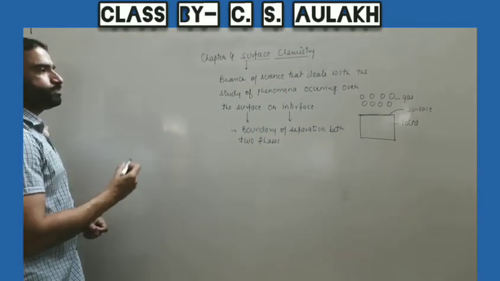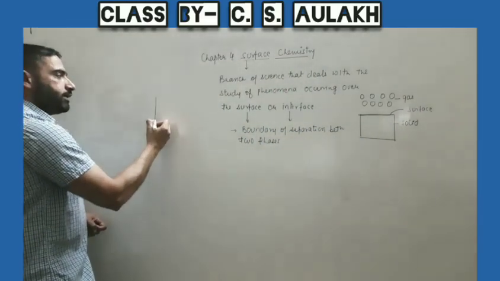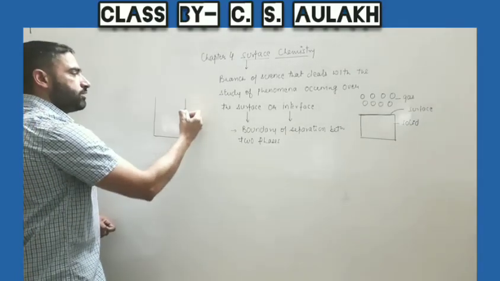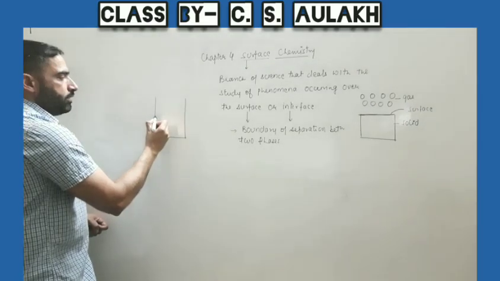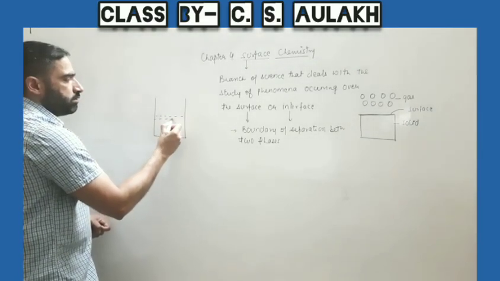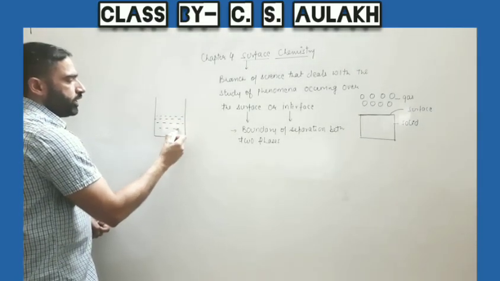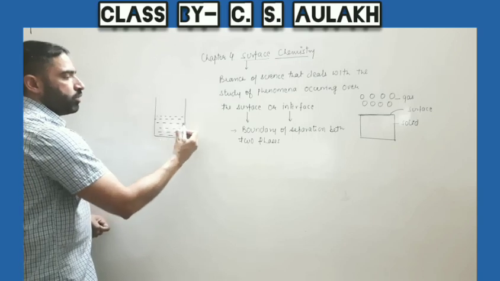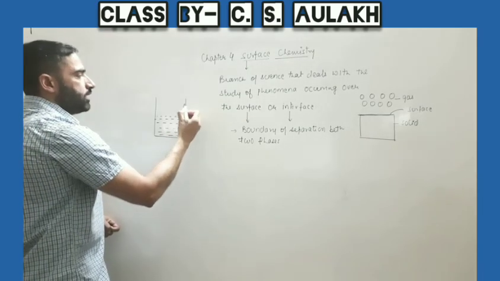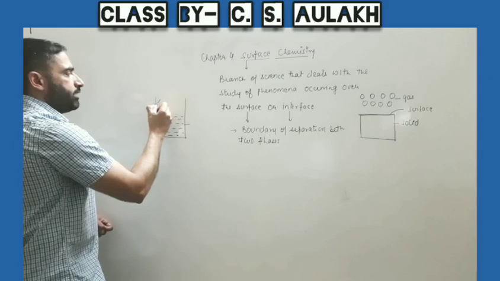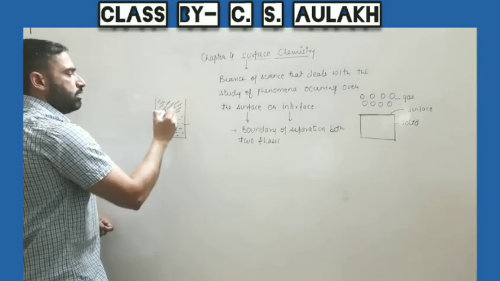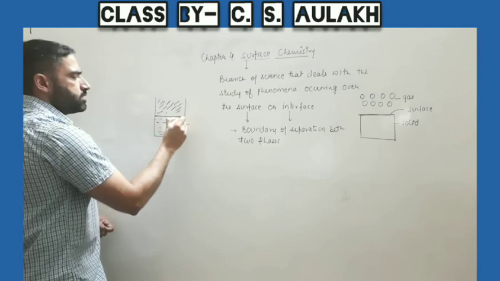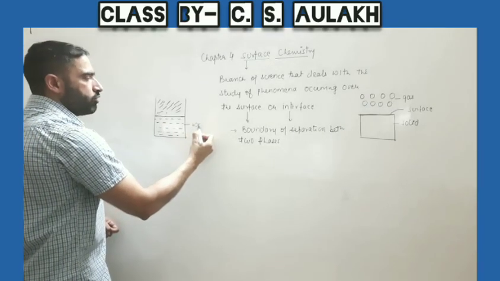Similarly, we can take another example to understand the surface or interface. If we have a beaker and we add two liquids into it, and these two liquids are immiscible, for example we have added oil, so this is oil and this is the separation and this is water.